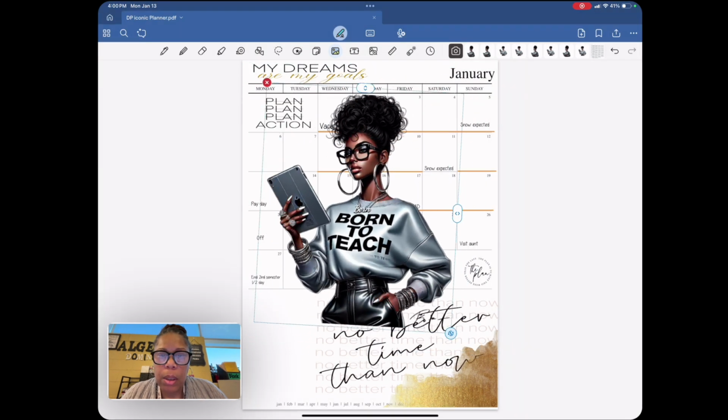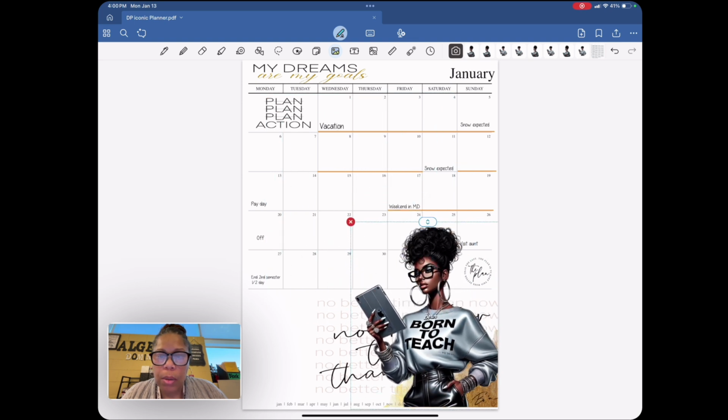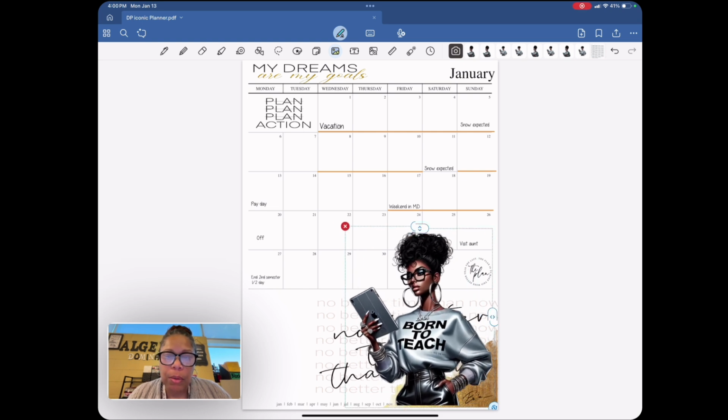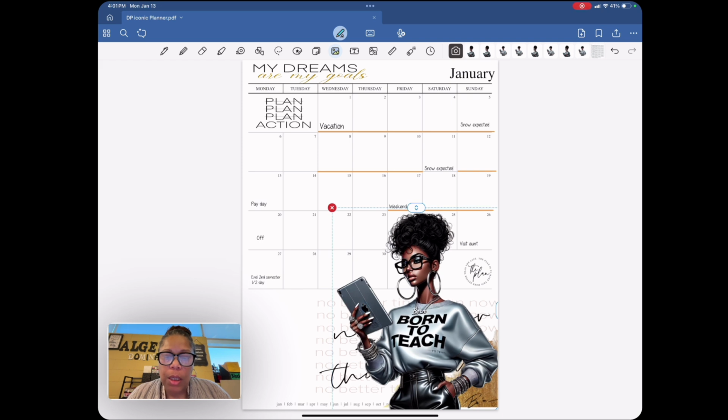Guys, it's the end of school. Isn't she cute? Oh my God, she's so cute. But we can switch up the images and you can redo it, resize. What if I needed to use that space? Just resize her. But right now, she's going to be a little bigger because we don't need that space right now. And so I like it.